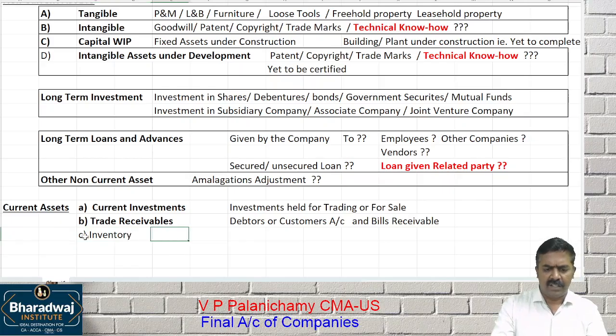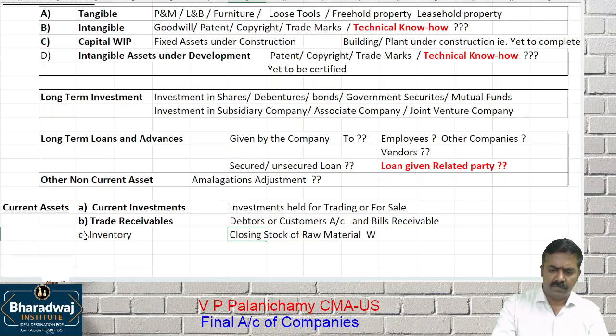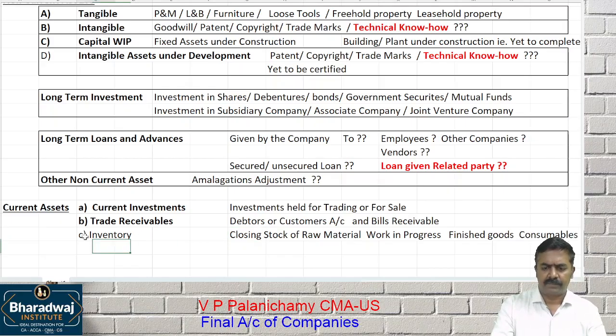Inventory is nothing but closing stock of raw material, work in progress, finished goods, consumables. Consumables means indirect material.